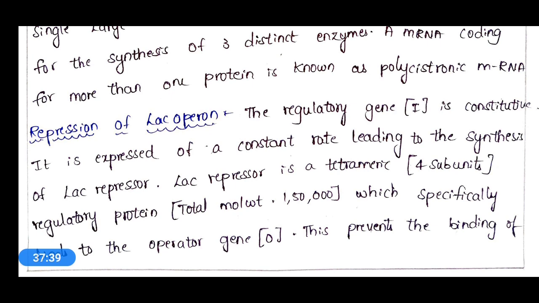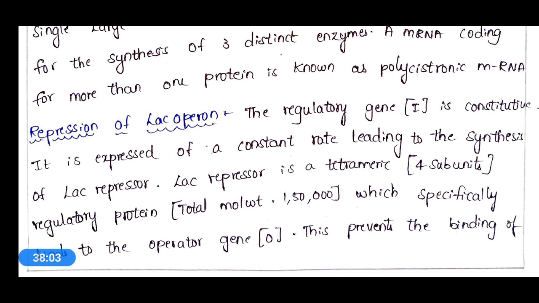Now let's see about the repression of the lac operon. The regulatory gene I is constitutive and is expressed at a constant rate, leading to the synthesis of lac repressor. So this regulatory gene helps in the production of the repressor.